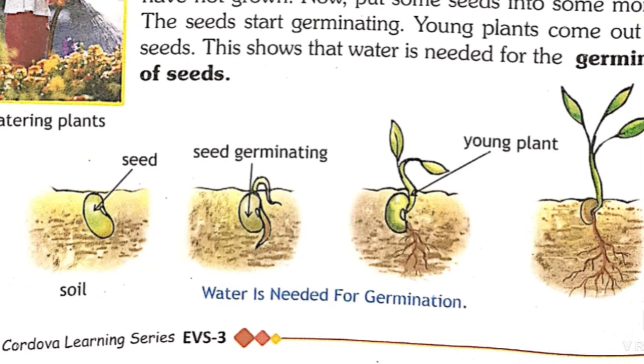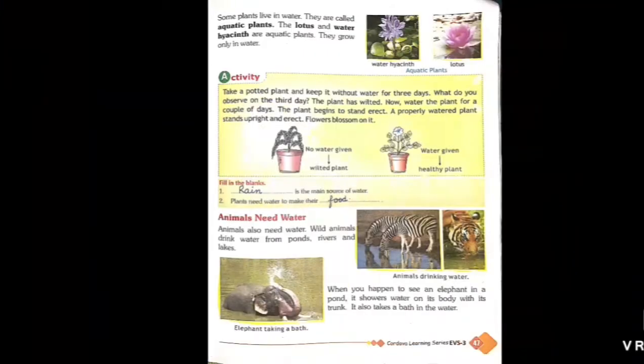Here is the process of germination. Germination is the process in which a baby plant comes out from the seed. And for germination, plants need sunlight, air and moisture. Moisture means water. So here you can see that the seed is germinating, the root and stem portion is growing, and then a baby plant comes out.